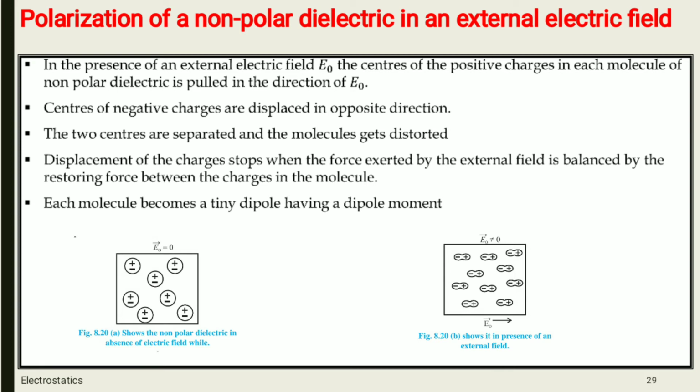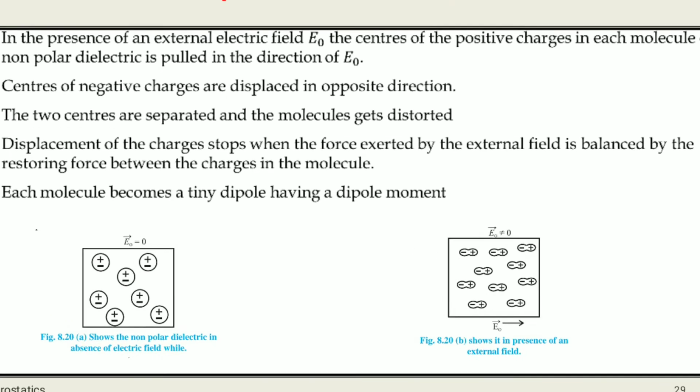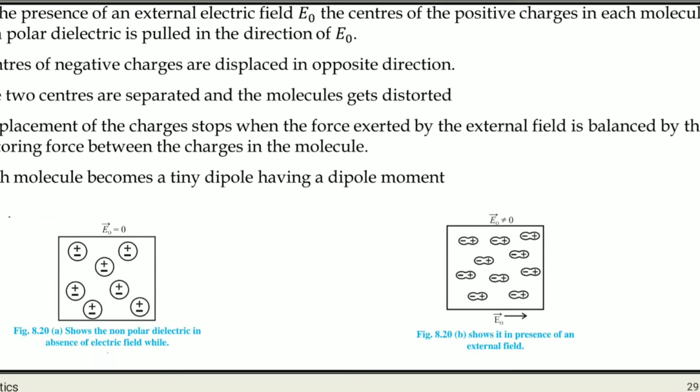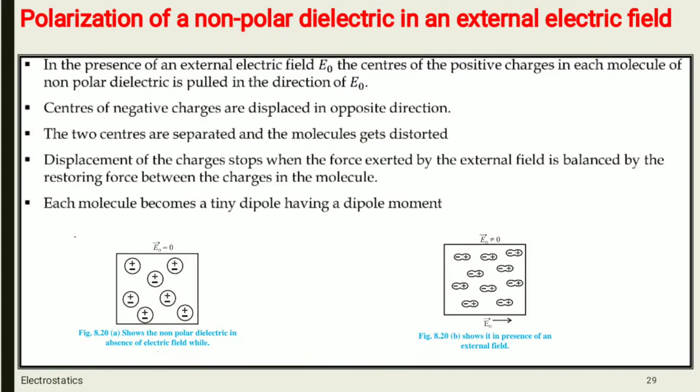अगर आपने इलेक्ट्रिक फील्ड प्रोवाइड किया तो सेंटर ऑफ पॉजिटिव charges of each molecule of non-polar dielectric is pulled in the direction of E0. आपको E0 का डायरेक्शन कहाँ पे दिख रहा है? You can see in the figure that in the direction of external electric field, center of positive charges are displaced and negative charges are displaced in opposite direction. That is, centers of negative charges are displaced in opposite direction.